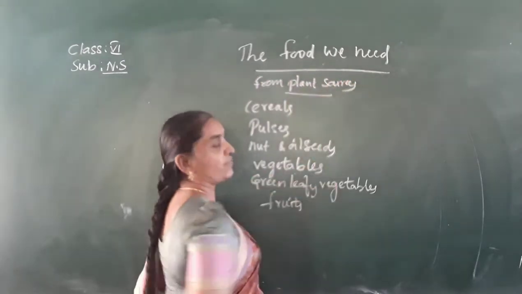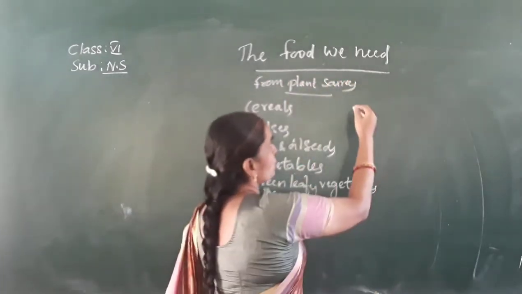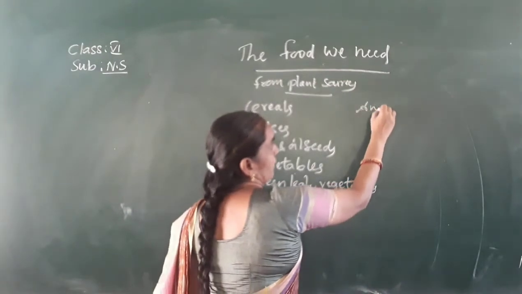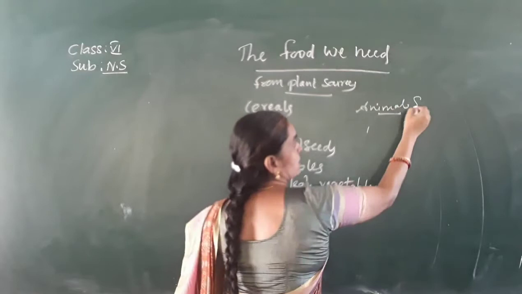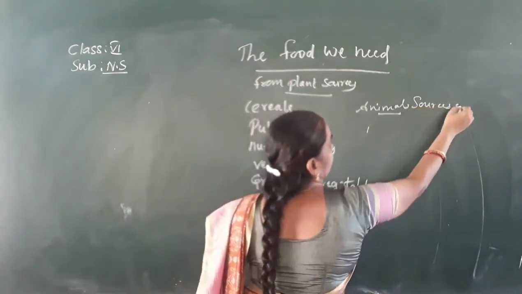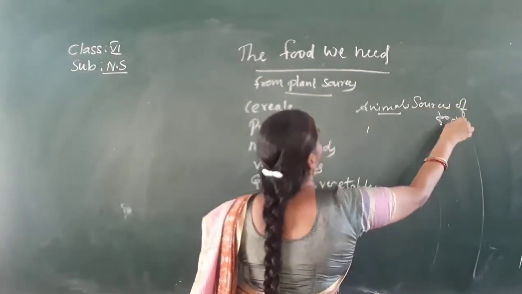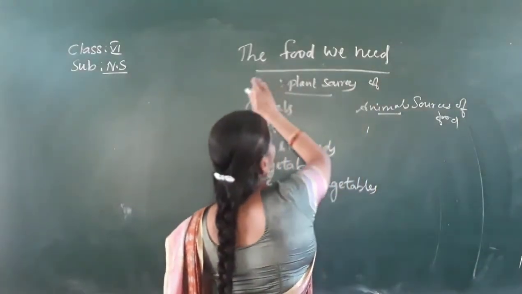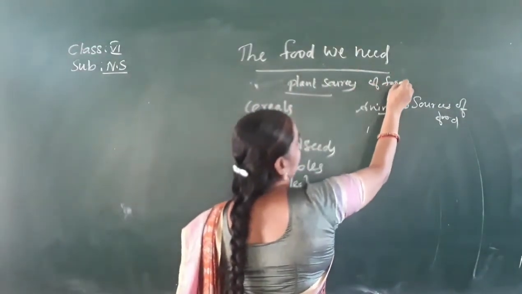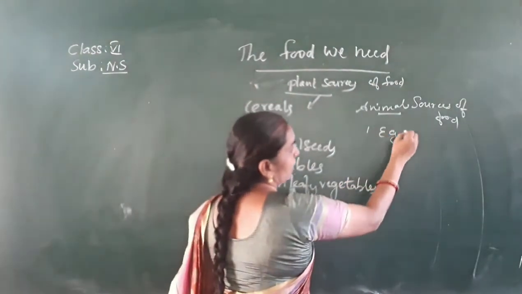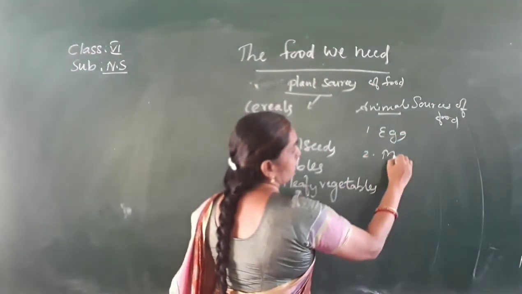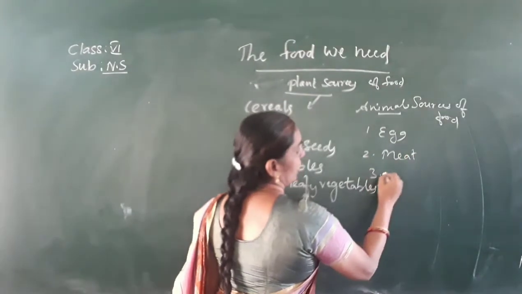Okay. Next, from animals. What are the sources of food that we get from animals? Plant sources of food are these, and animal sources of food are egg, meat, and milk.